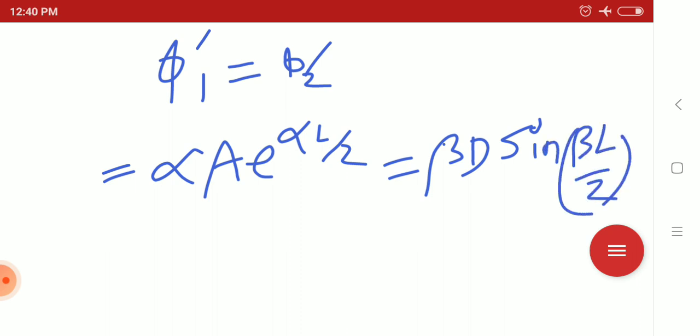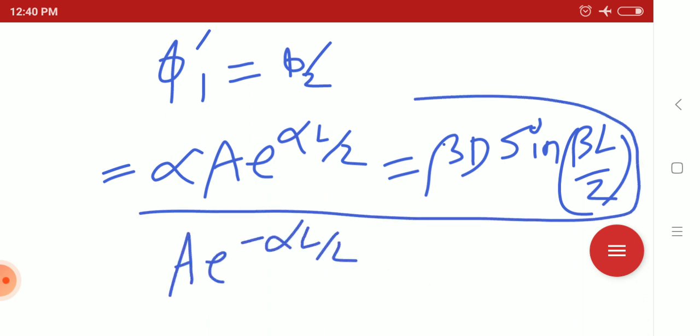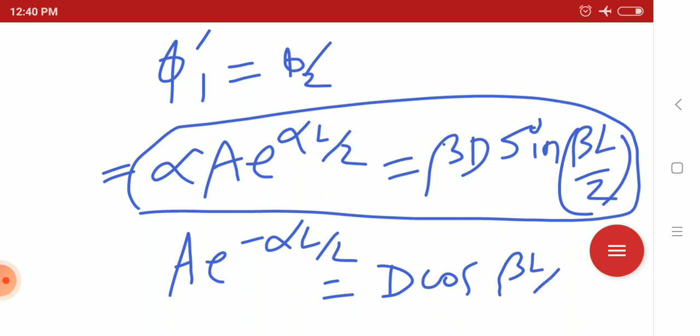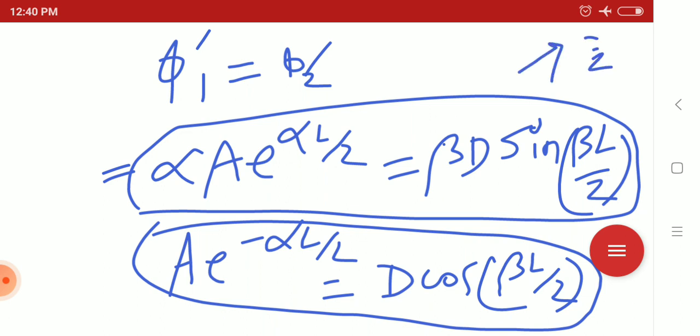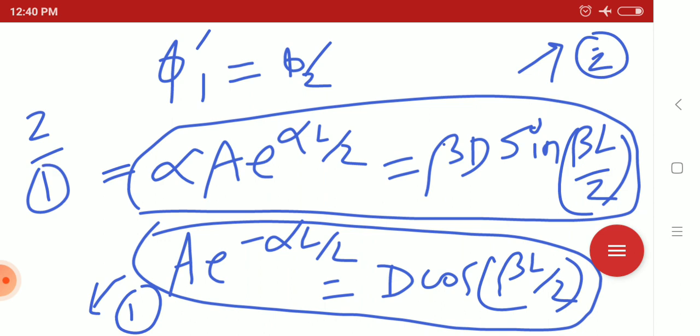Another equation is A e to the power minus alpha L by 2 equals D cos beta L by 2. So these are two equations. Name them 1 and 2. Now divide the two equations, 2 by 1. What will we get?